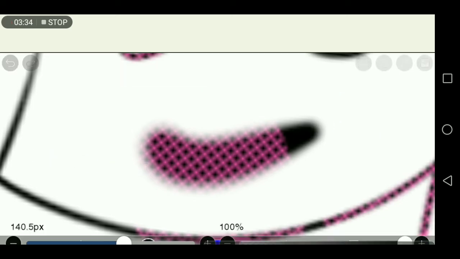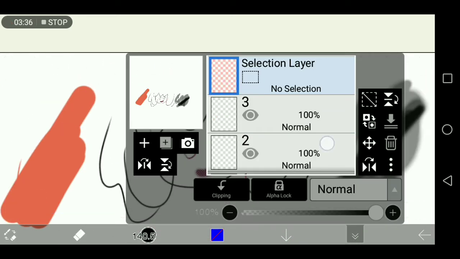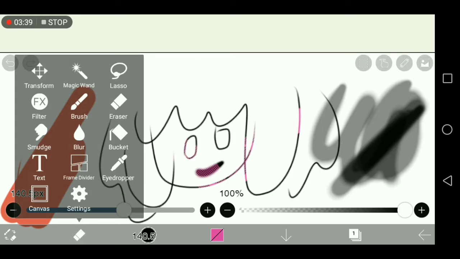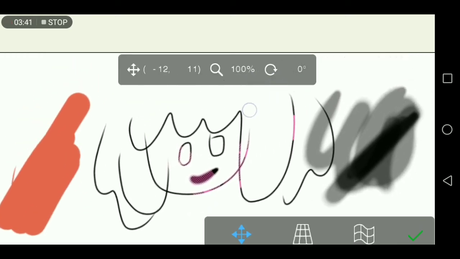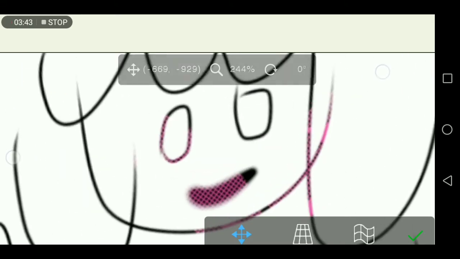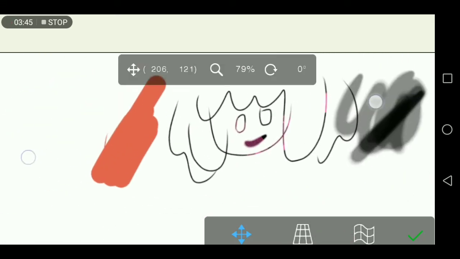Wait, let me just do this. Let's see there. So the transform button basically just moves whatever it is you have on the layer.